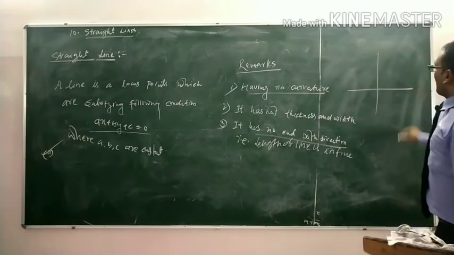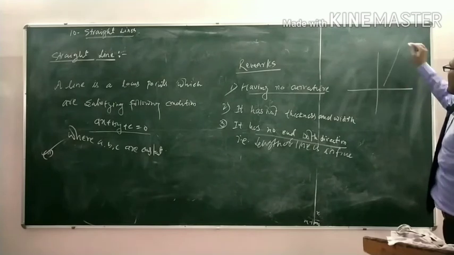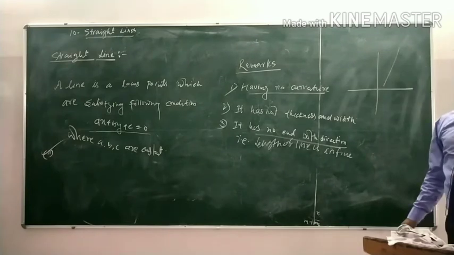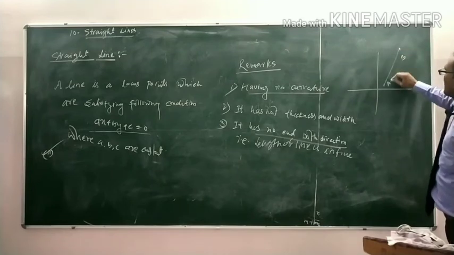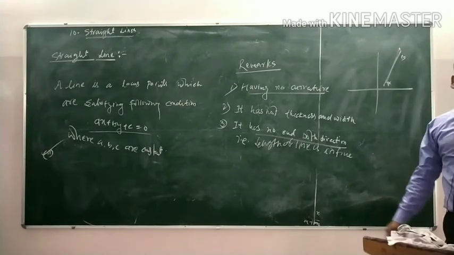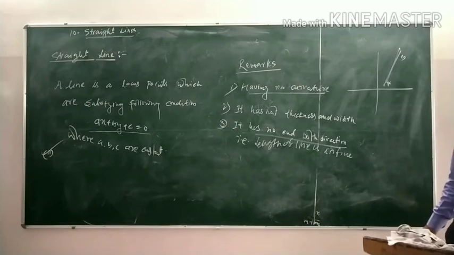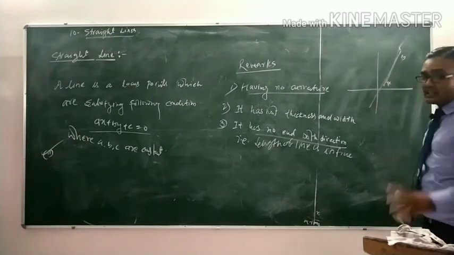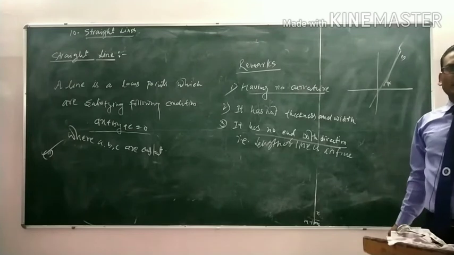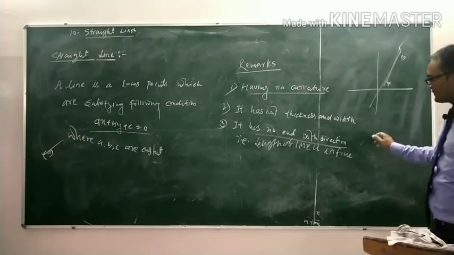If we plot the graph of a line, this is not a line segment. If you mark two fixed points, then this is a line segment. The length of a line segment is finite, but the length of a line is infinite, that means it has no ending point in both directions.